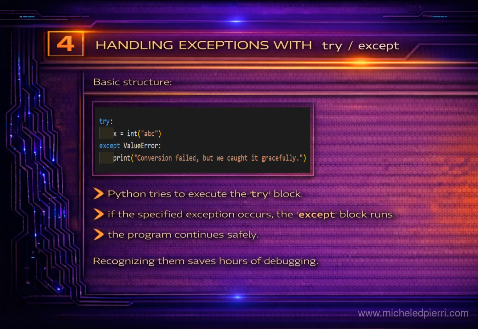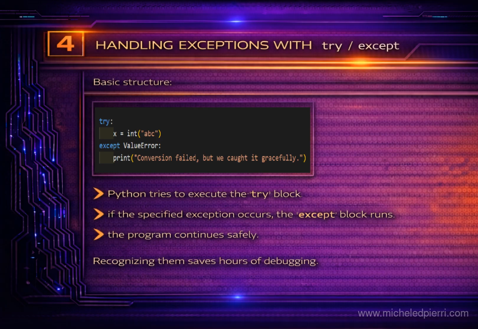The key idea is that exceptions don't have to crash your program. With a try/except structure, you wrap a risky operation in a try block. If it succeeds, Python just keeps going normally. If it fails with a specific exception, control jumps to the matching except block, so you can decide what to do next instead of stopping execution.